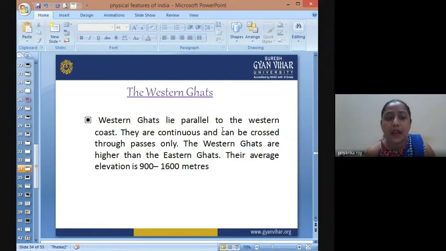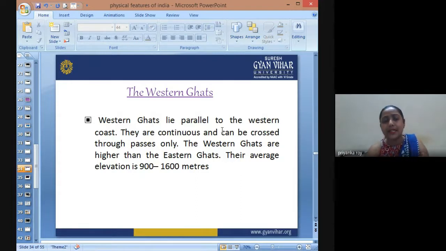Now, the Western Ghats. The Western Ghats are the western edge of the Central Highland or the Southern Plateau region. The Western Ghats lie parallel to the western coast. They are continuous and can be crossed through passes only.